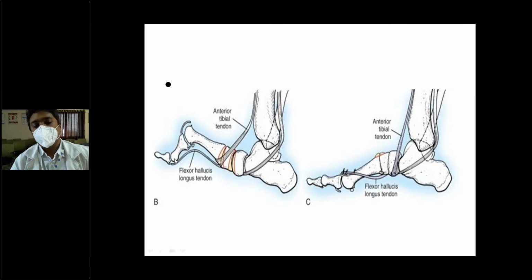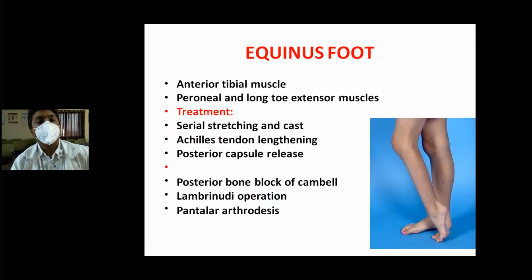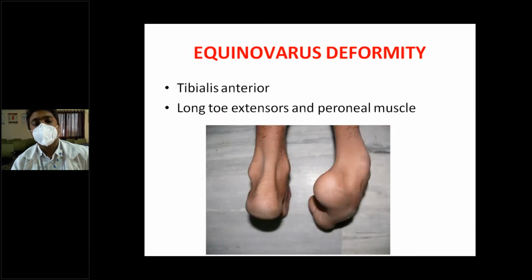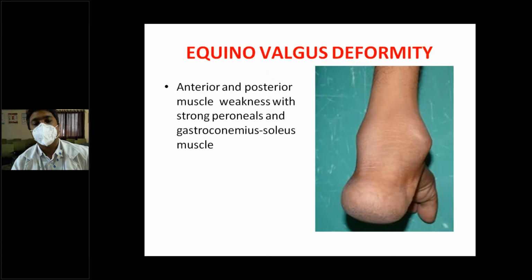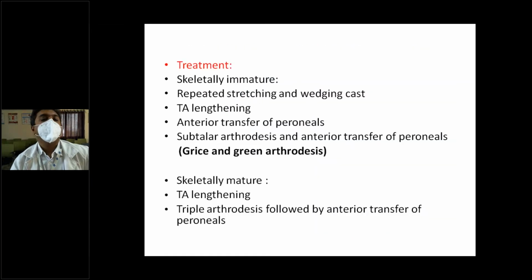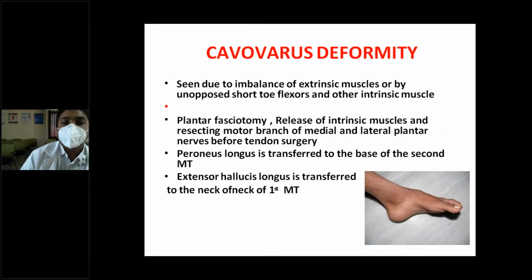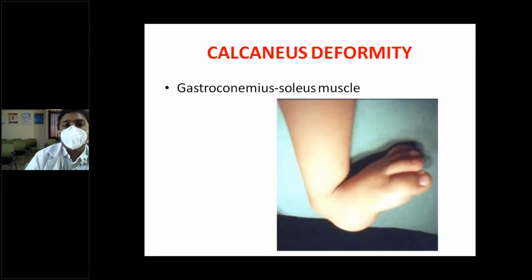Here you can see equinus foot, which is plantar flexion. Equinovarus deformity is like your CTEV. This is an equinovalgus deformity. So repeated stretching and tendo Achilles lengthening can be done, and tendon transfer should be done from the opposite group of muscles.